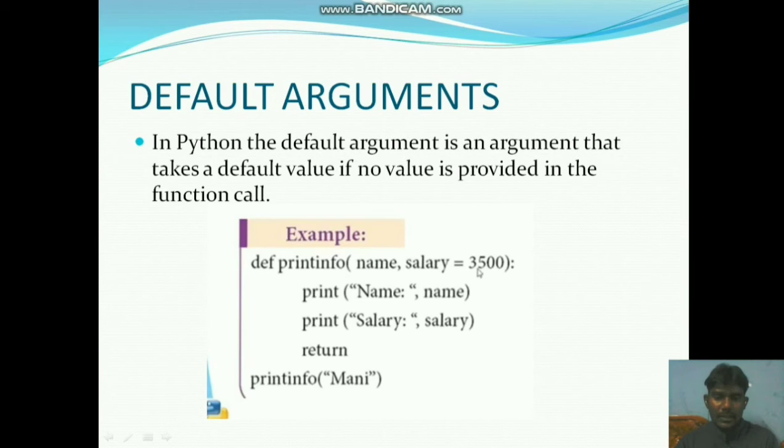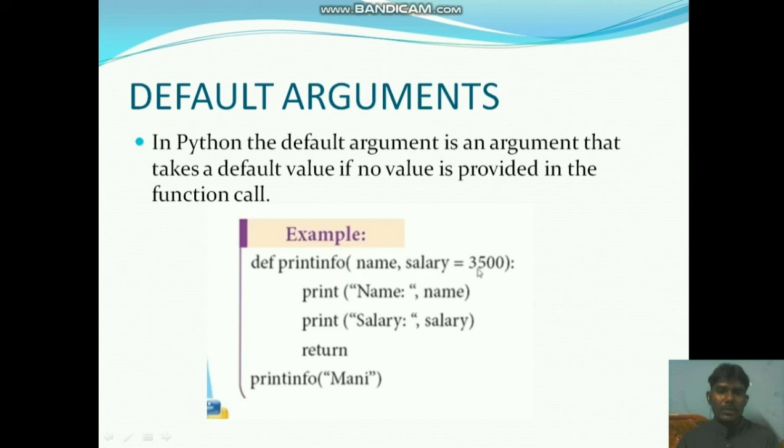That argument value is passed to the name parameter. For salary, a default value of 3500 is already given. This is called a default argument. Since the parameter already has salary 3500, it takes the default.